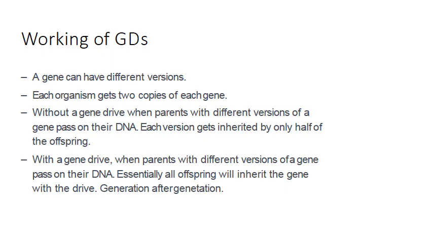Without a gene drive, when parents with different versions of a gene pass on their DNA, each version gets inherited by only half of the offspring. With a gene drive, when parents with different versions of a gene pass on their DNA, essentially all offspring will inherit the gene with the drive, generation after generation.